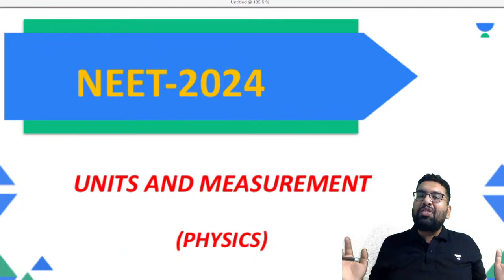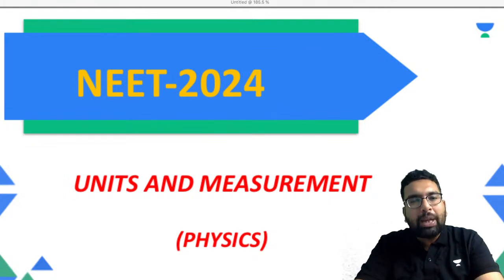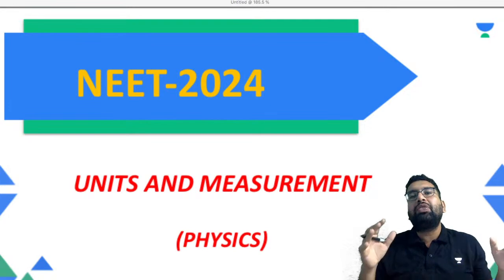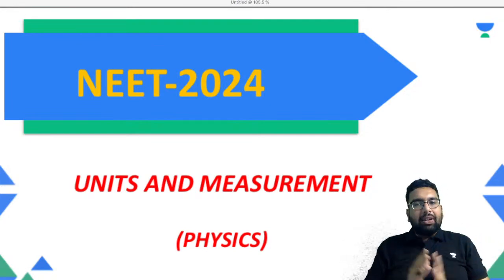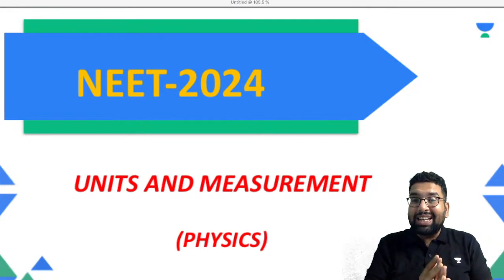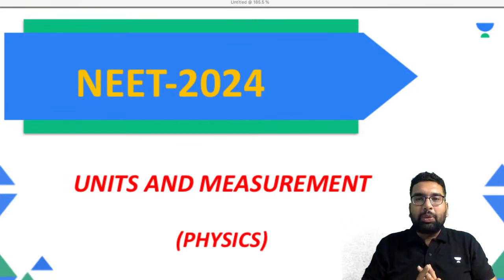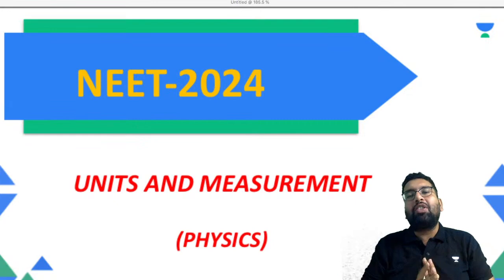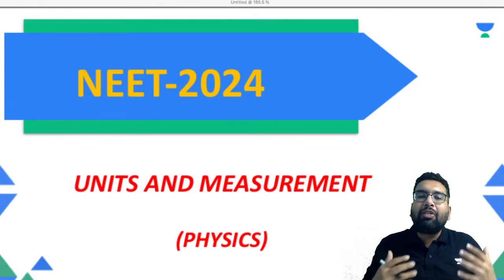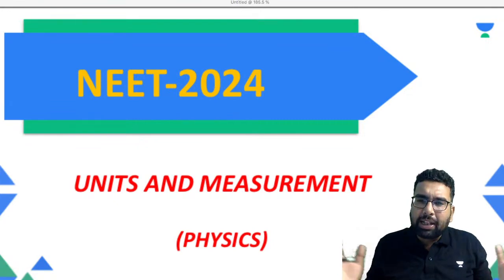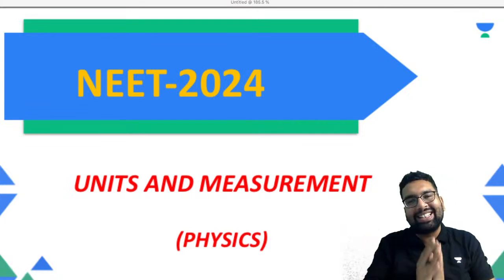In physics we have so many physical quantities, and these physical quantities are the language, given to us by various mathematicians and scientists, to understand this physical world better.